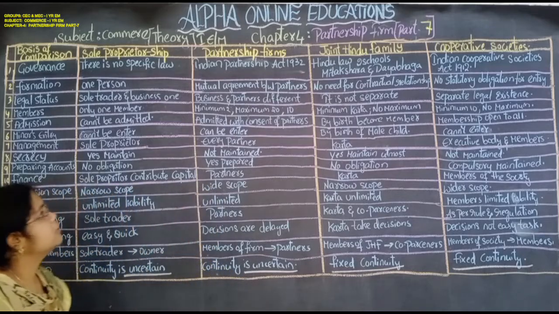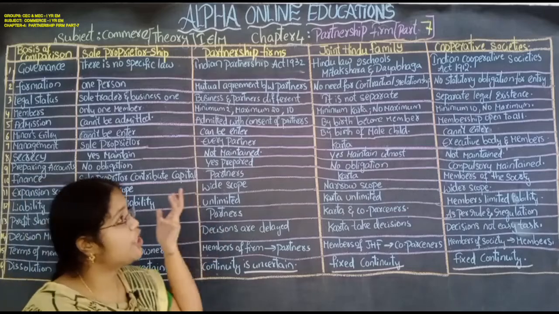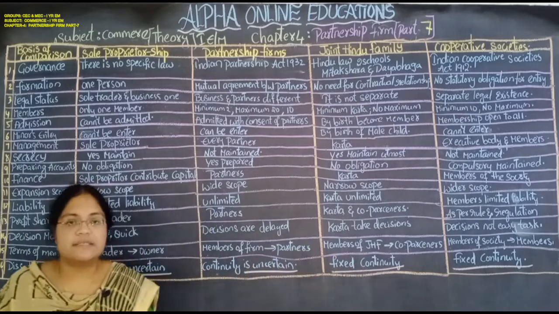So, this is about the differences between the sole proprietorship, partnership, joint Hindu family and cooperative societies.